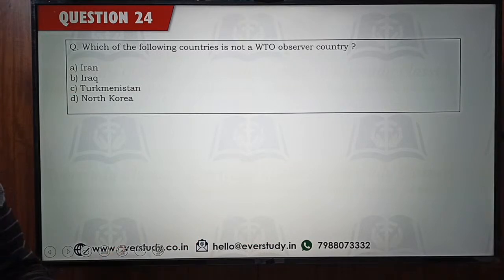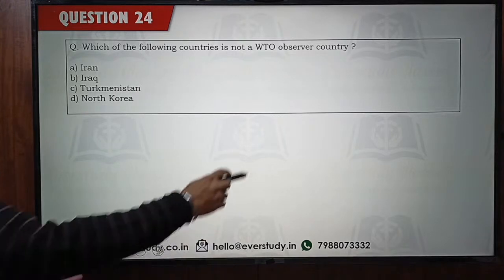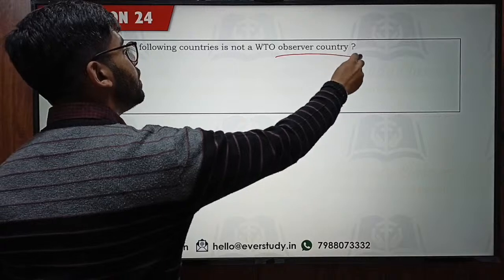I can again see some of the people saying MEGA. Please guys, do check it again. MEGA is not the answer. Answer is ICSID. Which of the following countries is not a WTO observer country?